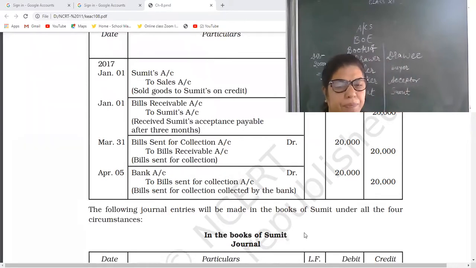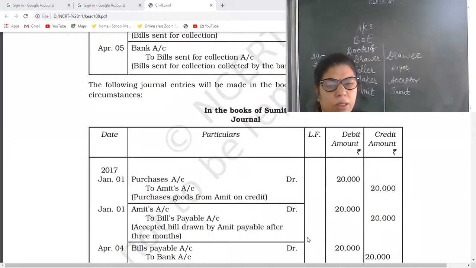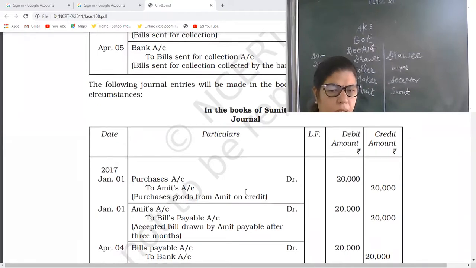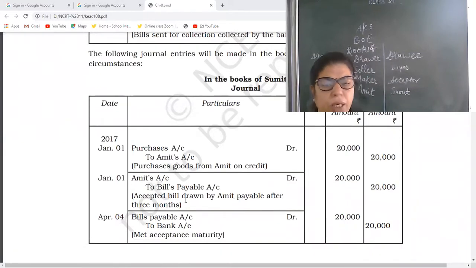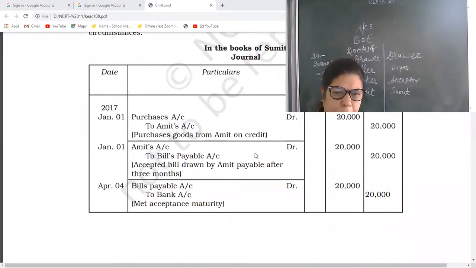Yes. See, in the books of Sumit, first entry, purchase account debit, because he is the buyer. That's why I told you that he is enjoying. Yes, Sumit purchased goods from Amit. So purchase account debit to Amit. Then bill issued to Amit. So Amit debit to bills payable. Now bills payable to bank, because payment is made on maturity.